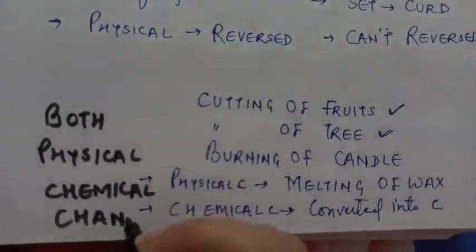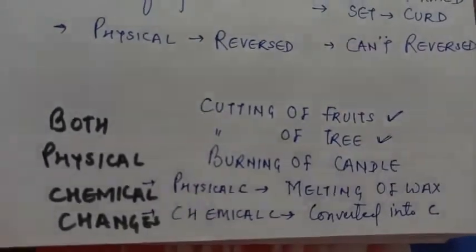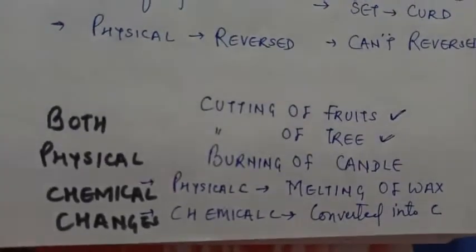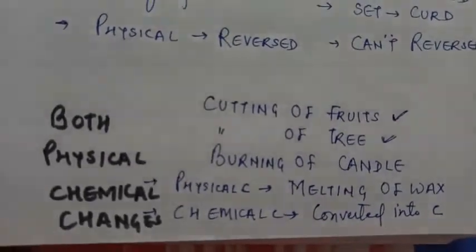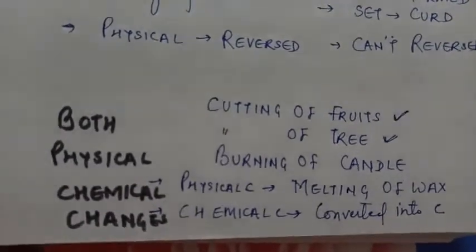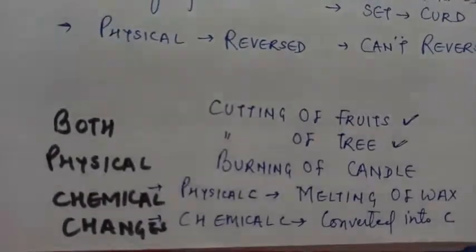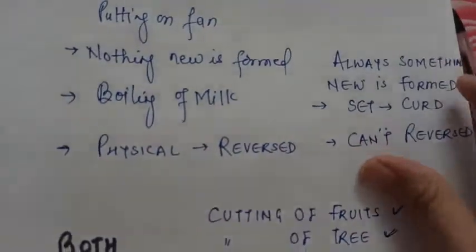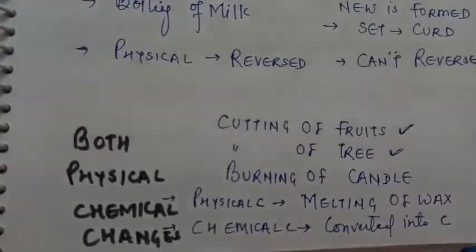And I have given you these examples as I got them in my mind just now. You can think of many more. You can think of so many processes going on nearby and try to arrange them in physical change or chemical change depending upon these 2 points. And I hope you will be able to assign.